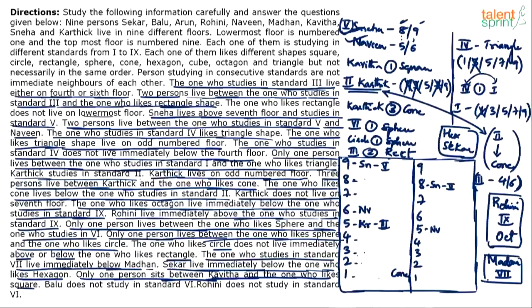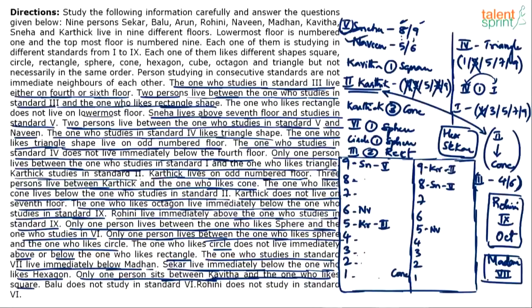Now do the same thing for case 2. Okay, in case 2, Karthik cannot come on 5th floor, because 5th floor is blocked by Naveen. Yes or no? 5th floor or 9th floor are the only 2 choices. 5th floor cannot be occupied by Karthik, because that's blocked by Naveen. So Karthik has to come on 9th floor.